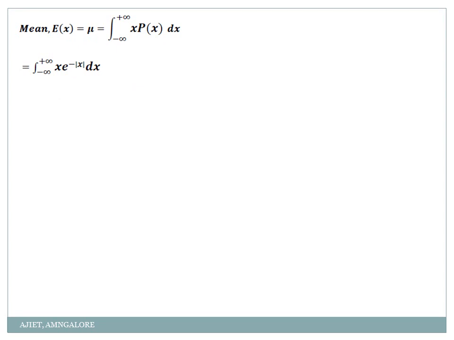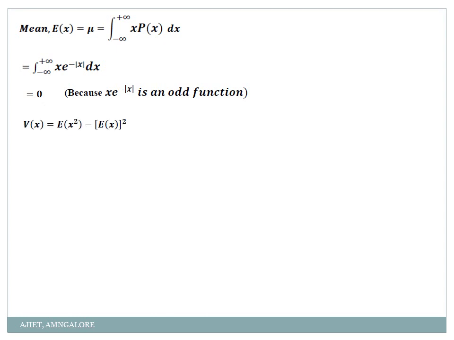So if it is odd, can I write 0 directly? Yes, I can write 0 directly, telling that the function x into e power minus mod x is an odd function. See, that is the advantage or the beauty of this definite integral. If you check whether it is even or odd, directly you can write 0 over here because it's an odd function. How to check it? I'll repeat again. Just replace x by minus x, you will get it as an odd function. Okay, so you can write directly 0. So my mean is 0.